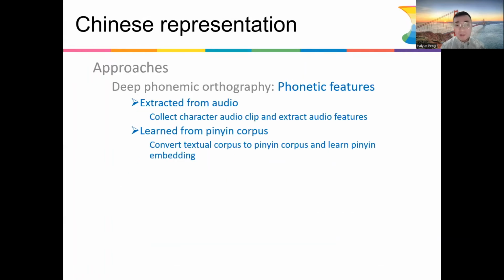Next, based on the previous two features, we came up with the representation for the phonetic features. And we have two variants. The first one is extracted from audio. Essentially, we collect the character audio clips and extract audio features out of them. The second type is learned from a pinyin corpus. Pinyin is the romanization of Chinese character pronunciation. So we first convert the textual corpus to a pinyin corpus, and we learn the pinyin embeddings.